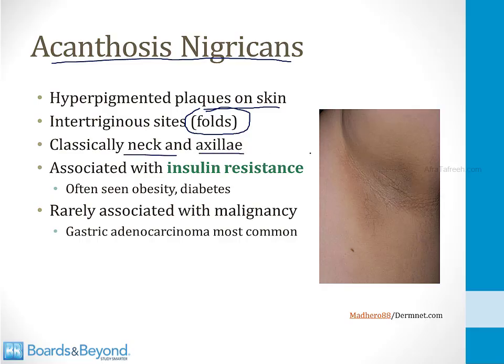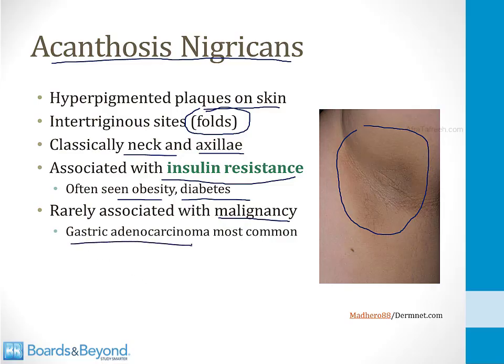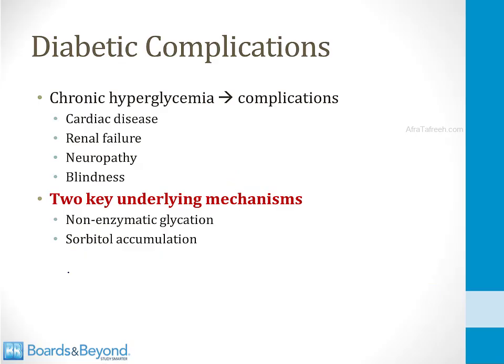If you look at the picture on the right side of the screen, this person has a dark plaque on their axilla. This is an example of acanthosis nigricans. The mechanism for this skin finding is poorly understood, but acanthosis nigricans is strongly associated with insulin resistance. You will see it in people who are obese and people who have diabetes. In addition, it is rarely associated with malignancy, and among the different malignancies associated with acanthosis nigricans, gastric cancer is the most common.